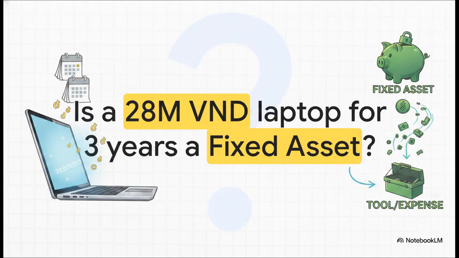Let's test your understanding here with a quick Socratic question. Imagine your company buys a high-end laptop for 28 million VND. The manufacturer guarantees a 3-year useful life. So, is this a fixed asset? Think about those 4 criteria we just covered. Have your answer? Well, because it comes in right under that 30 million VND threshold, it completely fails criterion number 4. Therefore, it is classified as a tool or instrument, not a fixed asset, and its cost is going to be systematically allocated to expenses, rather than capitalized into account 211.